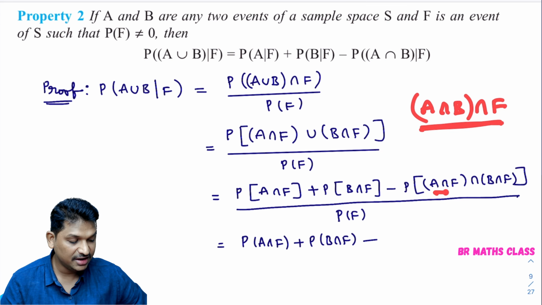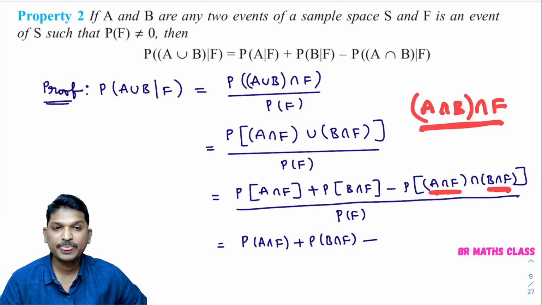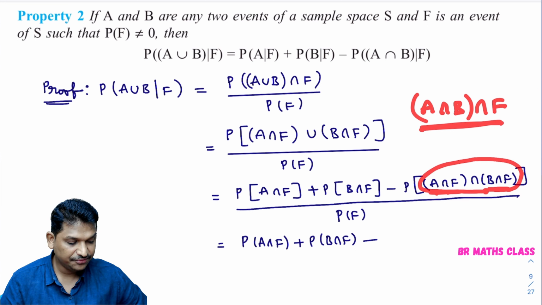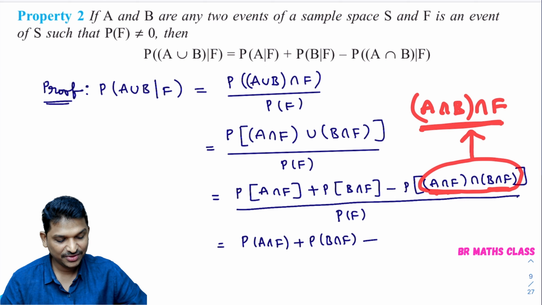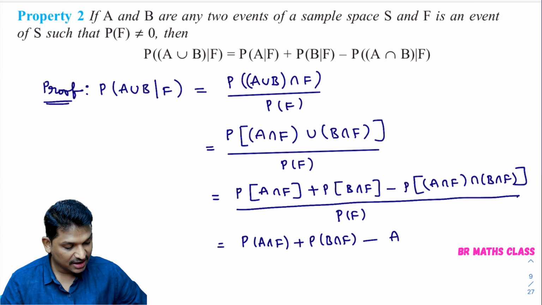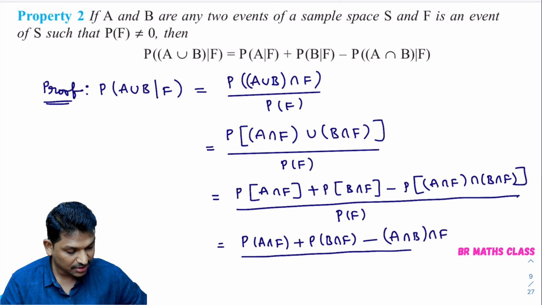That is A intersection F intersection B intersection F. I hope you are understanding. Here A intersection F intersection B intersection F is there, which I'll write as A intersection B intersection F, whole divided by